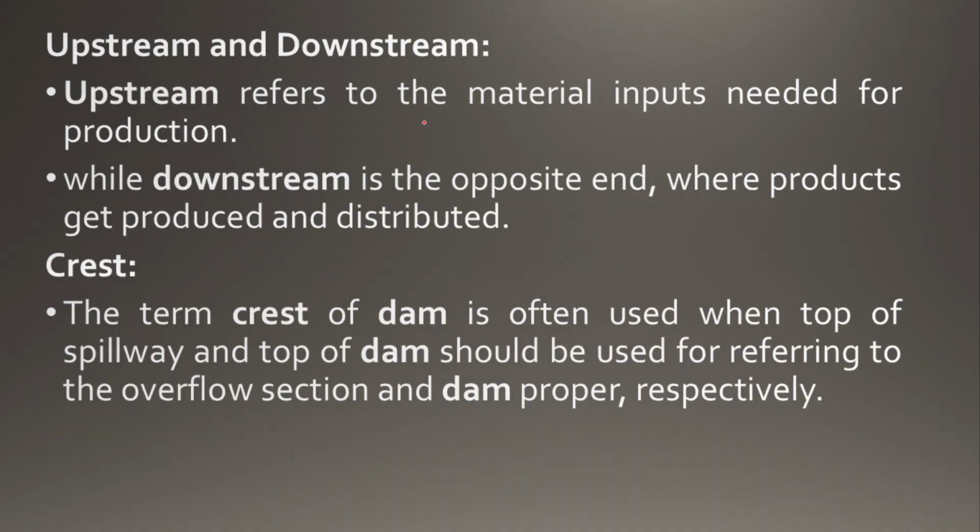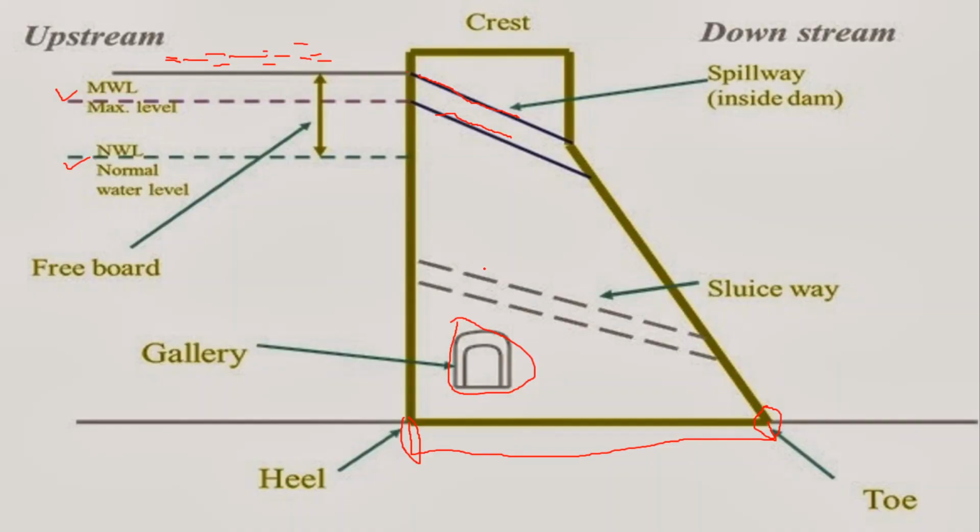Now, upstream and downstream. Upstream refers to the material inputs needed for production, while downstream is the opposite end, where the product is produced and distributed. Suppose in this location water will be stored and sent into the dam, and on this side is the downstream. On this side, by using the spillway, it will get distributed. Suppose this is our dam.